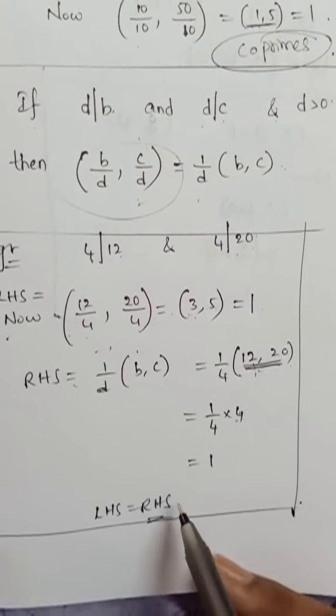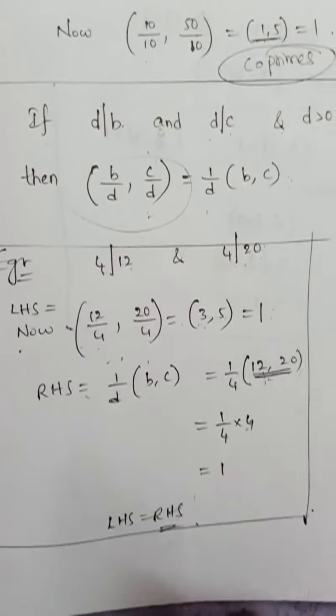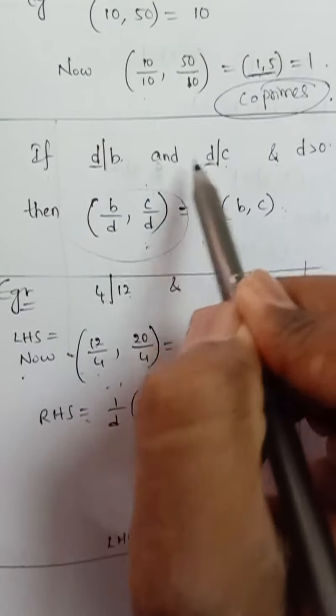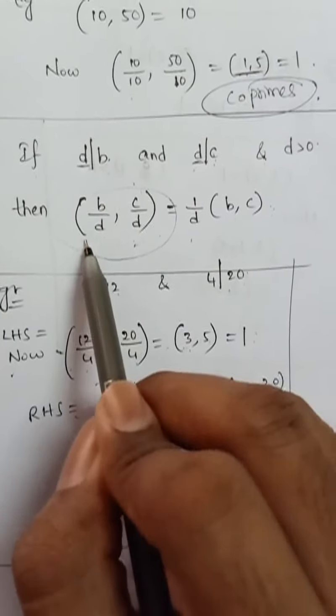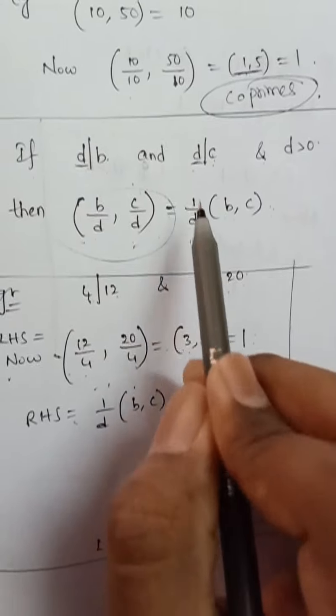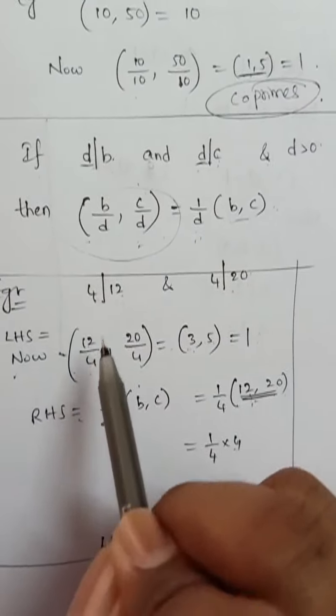So 4 and 1 by 4 cancel, giving 1. So LHS is 1, RHS is 1, hence proved. Whenever a common number divides two distinct numbers, the GCD of the quotients is equal to 1 by that common number times the GCD of the two numbers.